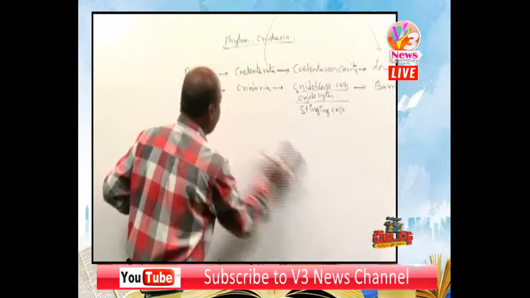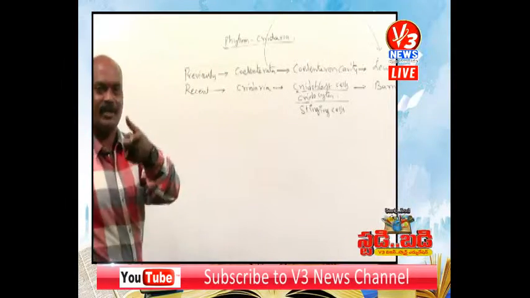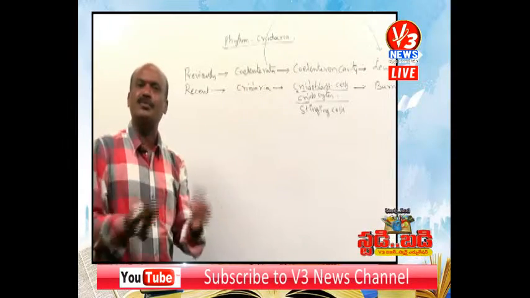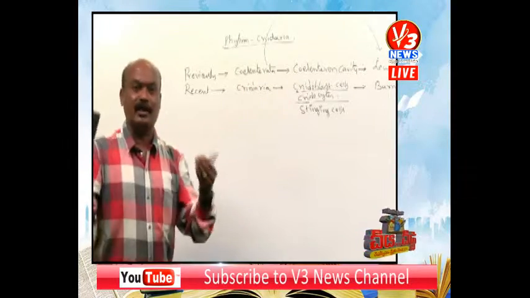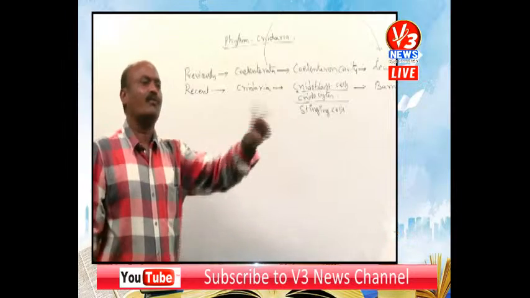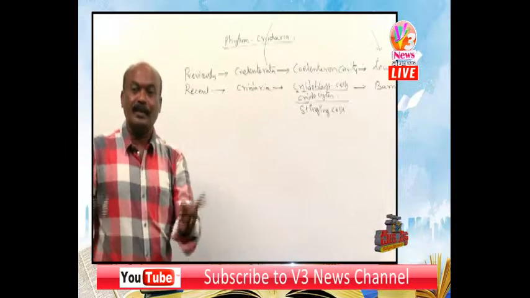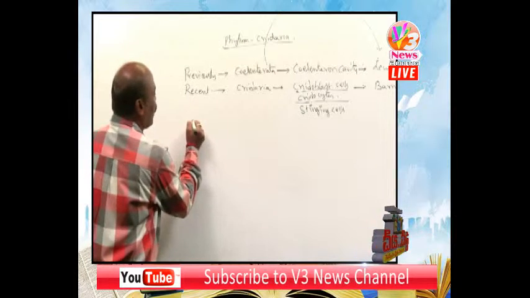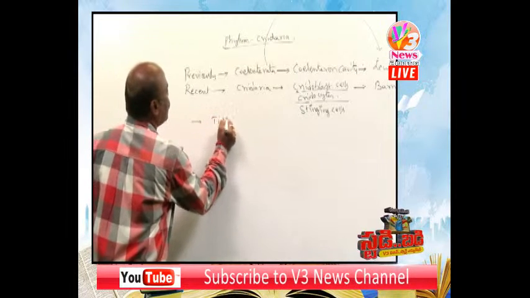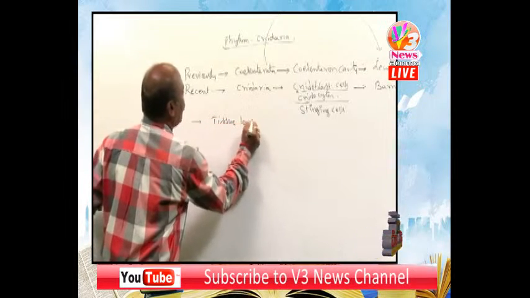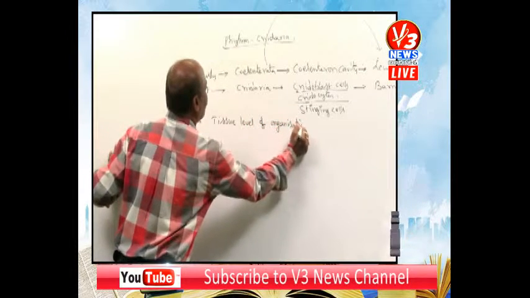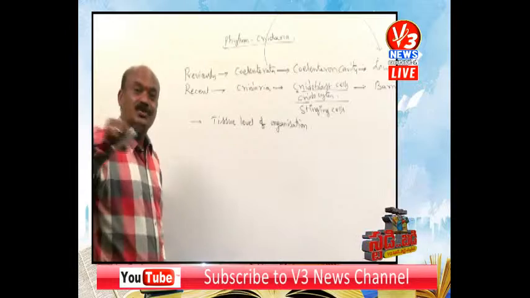Then one more very important point, their organization. Yesterday we discussed this, because here I am giving a comparative way of teaching. In Porifera, what type of organization is there? In Cnidaria, what type? The next phylum, what type? So here the level of organization is the tissue level of organization.